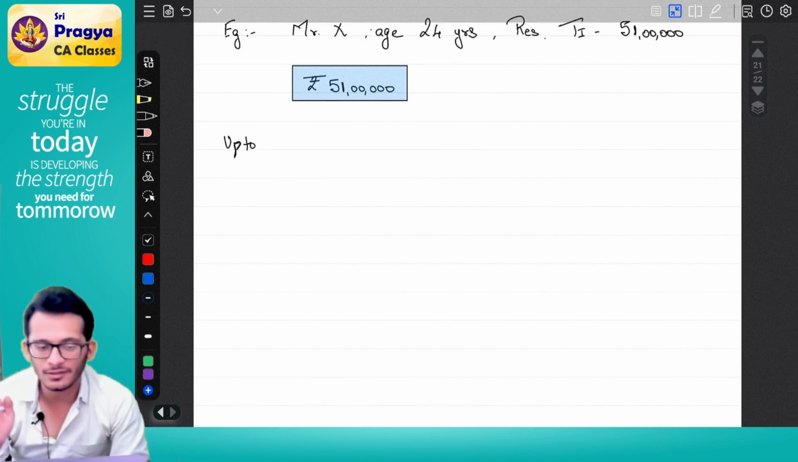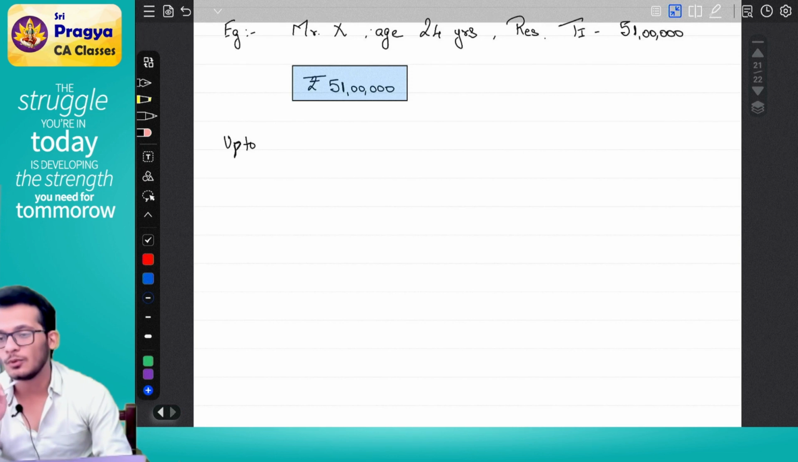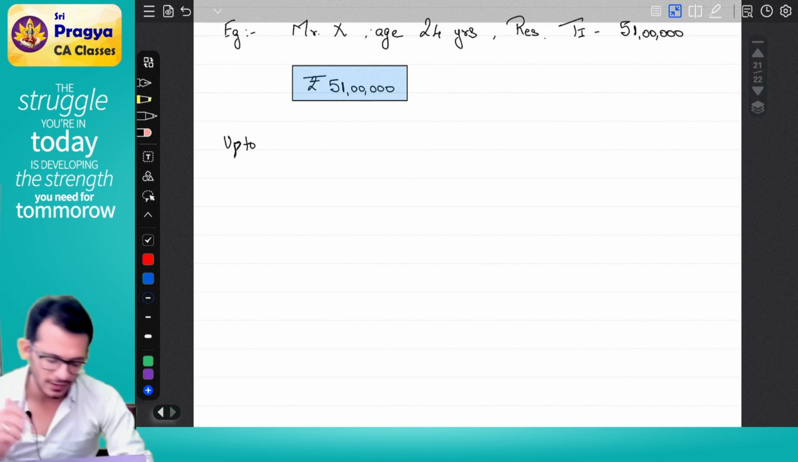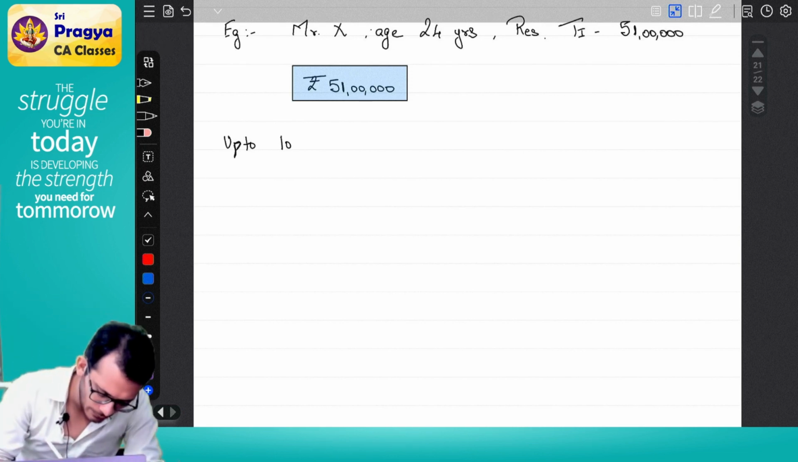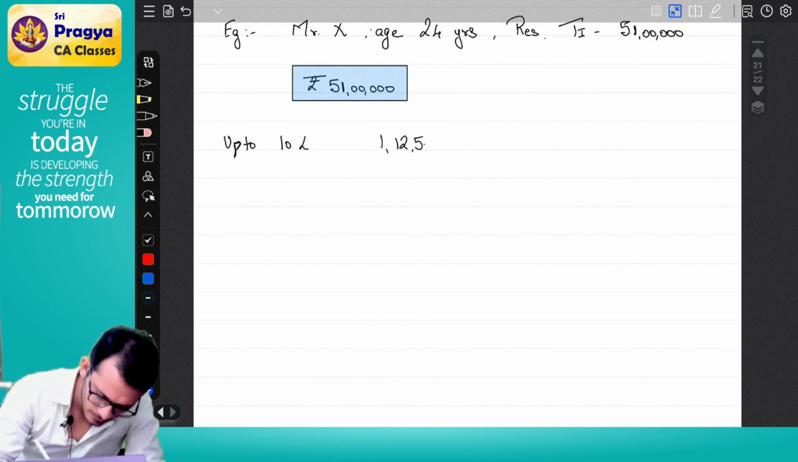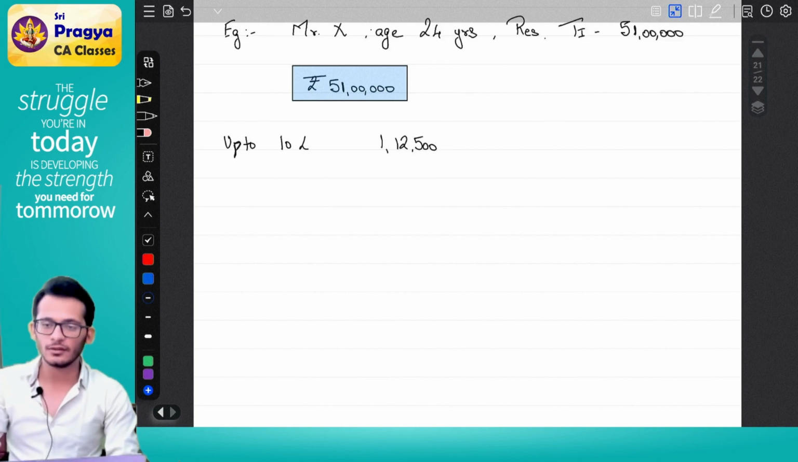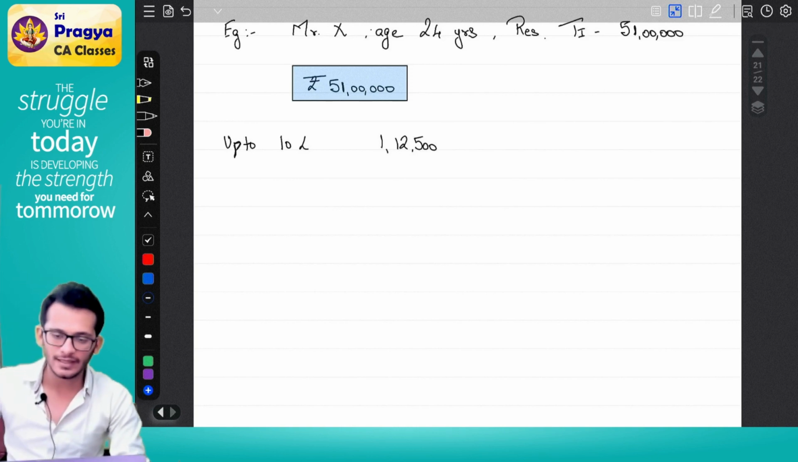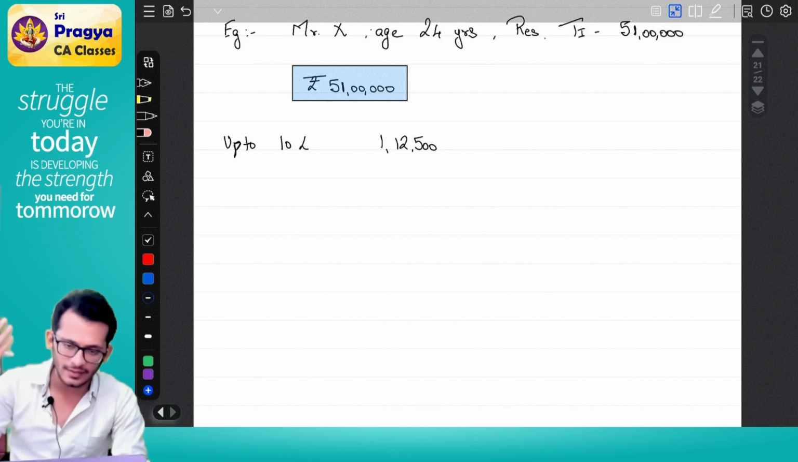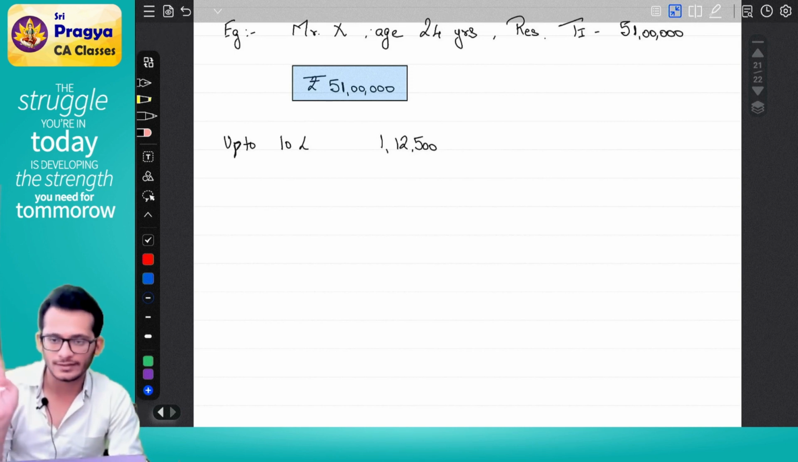Since the income is 51 lakhs, I know up to 10 lakhs the number will not change. So can I say up to 10 lakhs the tax is 1,12,500? How? For the first 2.5 it is 0, 2.5 to 5 it is 12,500, 5 to 10 it is 1 lakh. So can I directly put 1,12,500 up to 10 lakhs? In exam, can I do that, Rahul? Yes, you can do that.